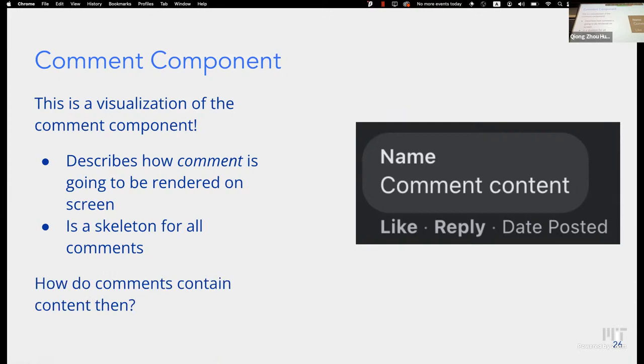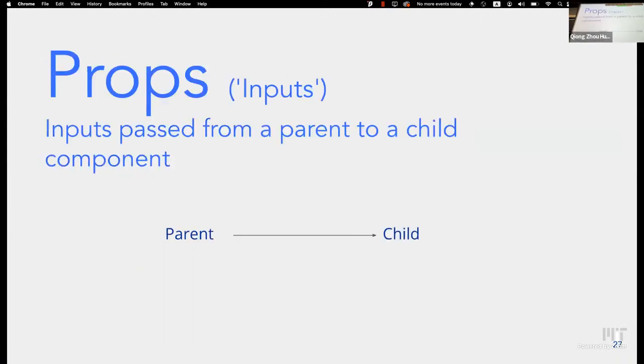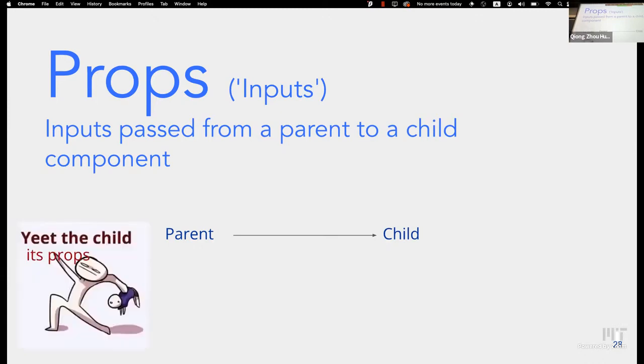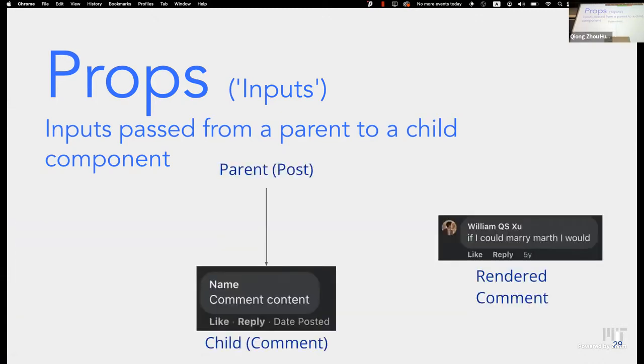So how do comments contain content? How do we load data into these comments? Well, the answer is props. Props are inputs passed from the parent to a child component. So the relationship that we must remember for props is that they only pass from parent to child, and that they're inputs. So basically, you have a parent post.